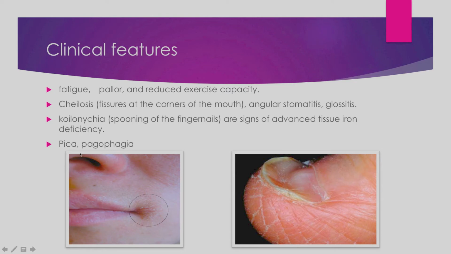Other clinical features are pica. The person, especially children, start eating mud, soil, chalk, coal, clay. Right. Pagophagia is when the child or the person starts eating ice. Right, ice cubes, they start loving to eat ice cubes.